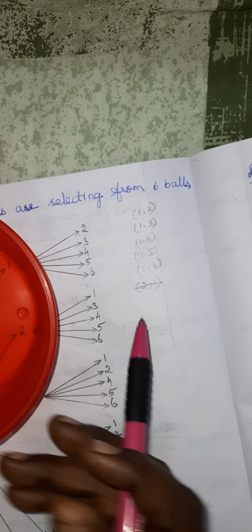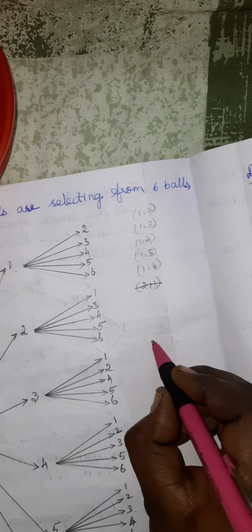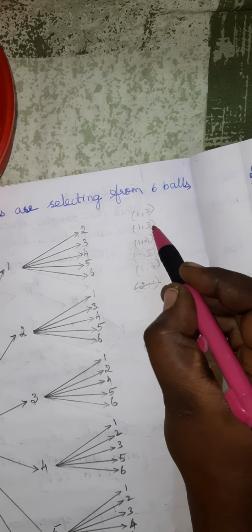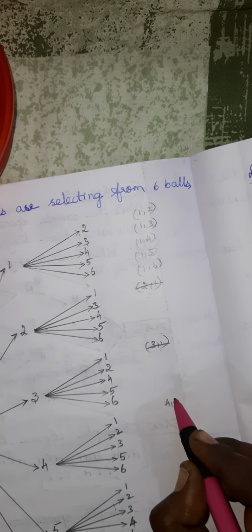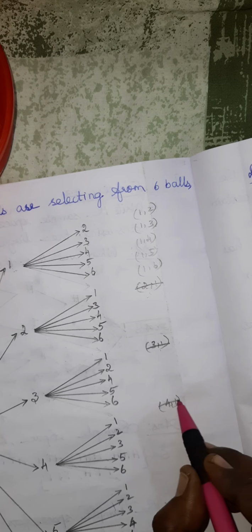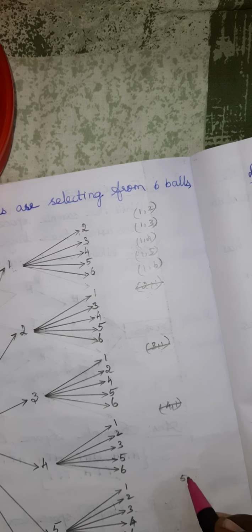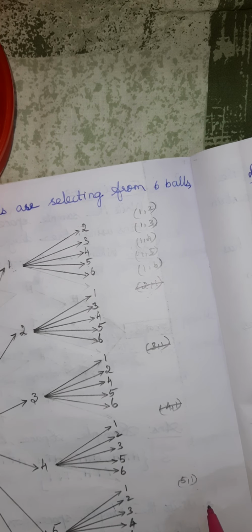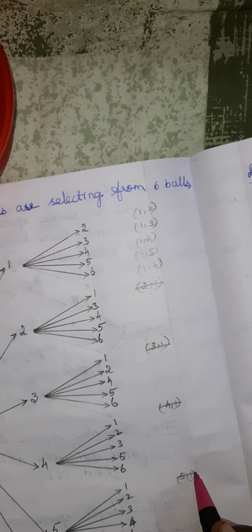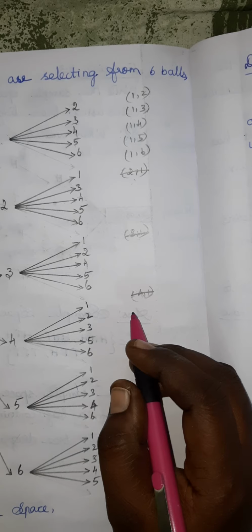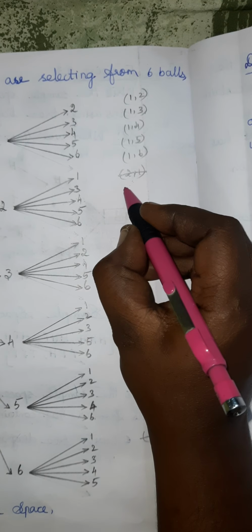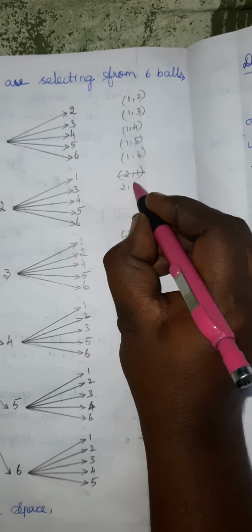Are you all clear? Like that 3 1 will be the same as 1 3. So this also is not needed. Then 4 1, again it is 1 4. Then 5 1, we already wrote 5 1 again. It is 1 5. So there is no need to write it. Then 6 1, no need to write. Okay. Here, what are the remaining ordered pairs?